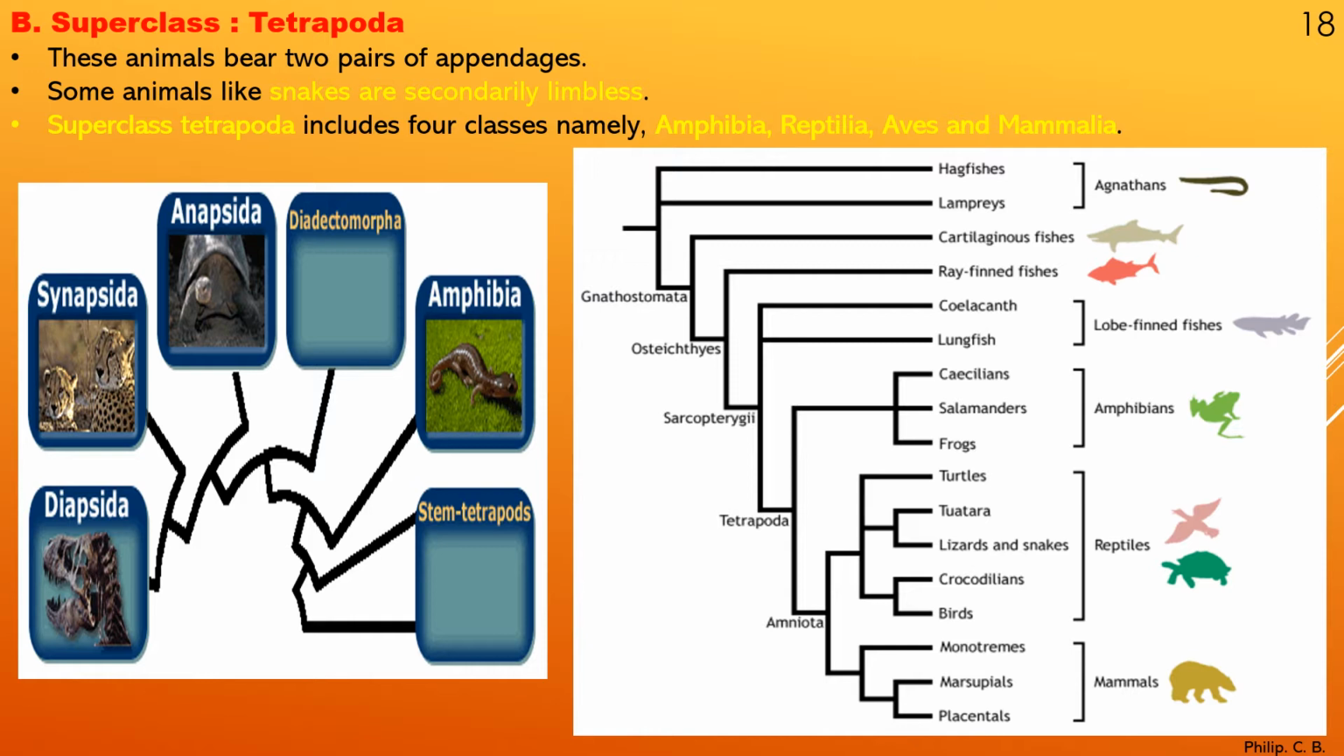So if you see from the lower part, it becomes easier for you. Mammals, again there are marsupials, placentals, monotremes. For the reptiles: turtles, tuatara, lizards and snakes, crocodilians, and birds, which again are amniotes. Then further amphibians, caecilian, salamander, frog, which come under Tetrapoda. And then lobed fishes, then agnathans, that is hagfish, lamprey, cartilaginous fish, ray-finned fishes, and in lobe-finned, coelacanth, lungfish, etc. So that is how the origin and evolution took place from hagfish till the placentals, that is mammals. Okay.